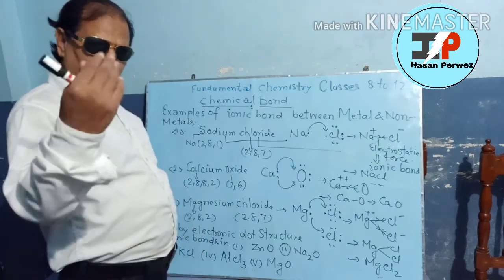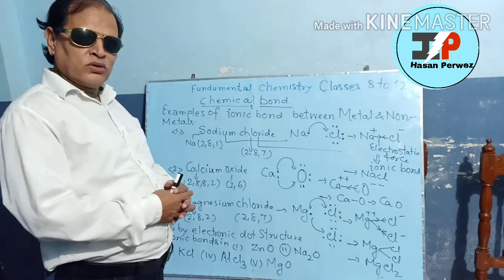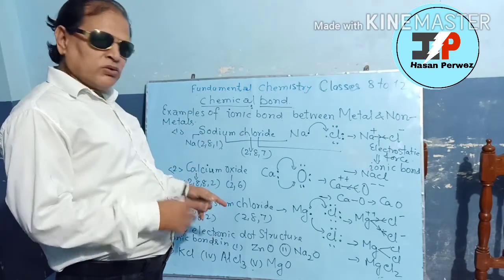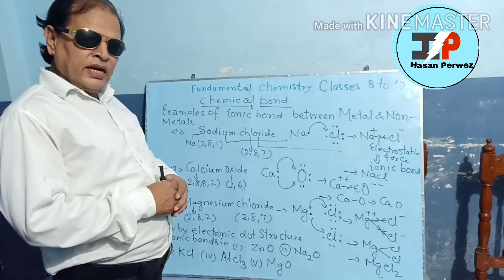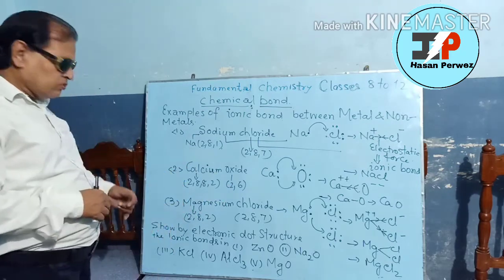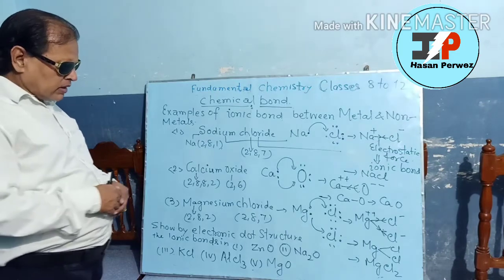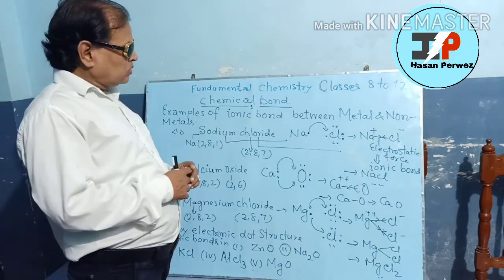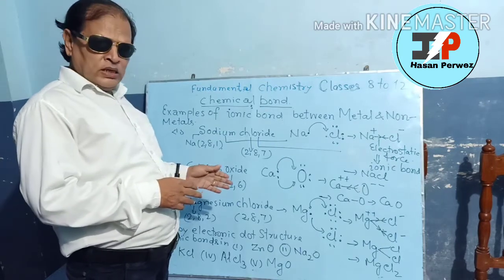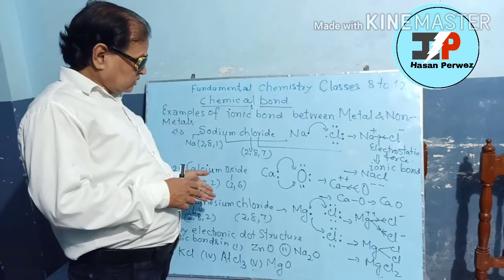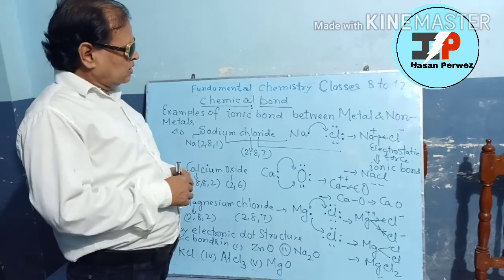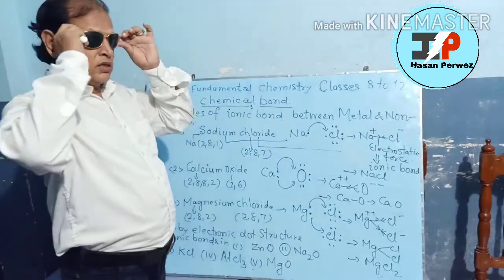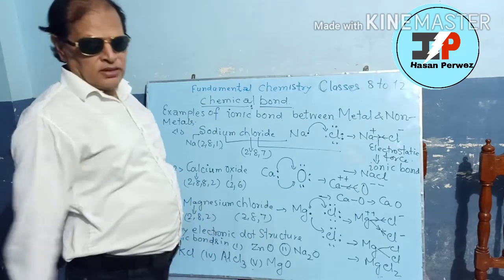So you must find the electronic dot structure for the formation of ionic bond in the compounds zinc oxide, ZnO, sodium oxide, Na2O, potassium chloride, aluminum chloride and magnesium oxide. So you will certainly do that, because if you do this practice, you will be perfect in establishing an ionic electrovalent bond between metal and non-metals.